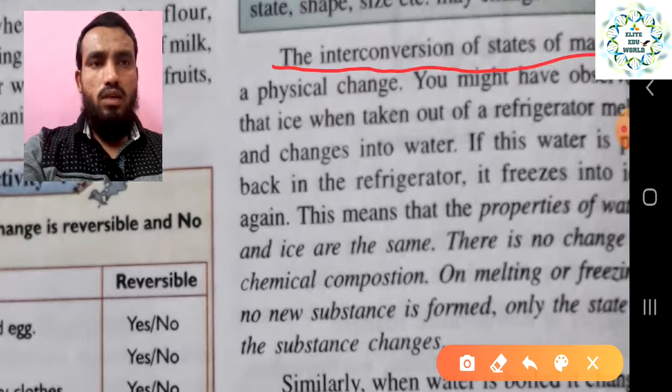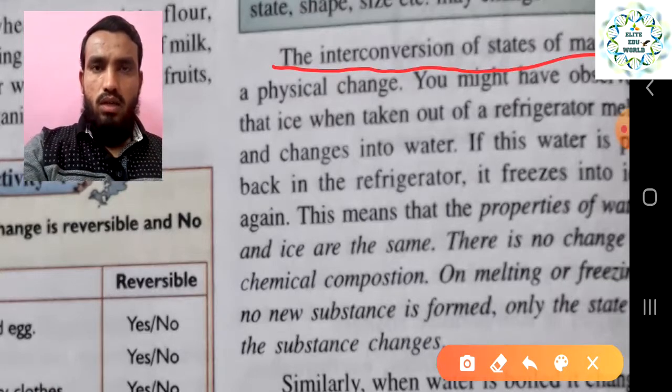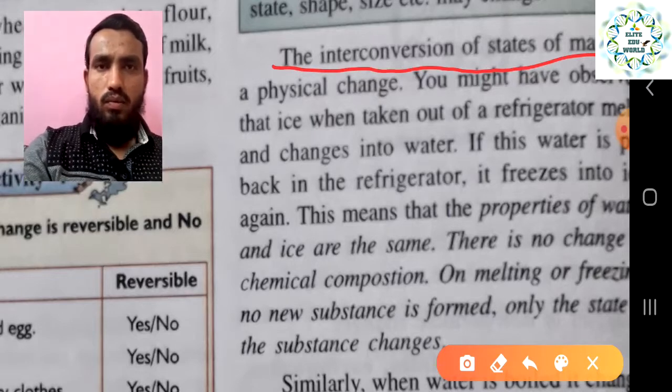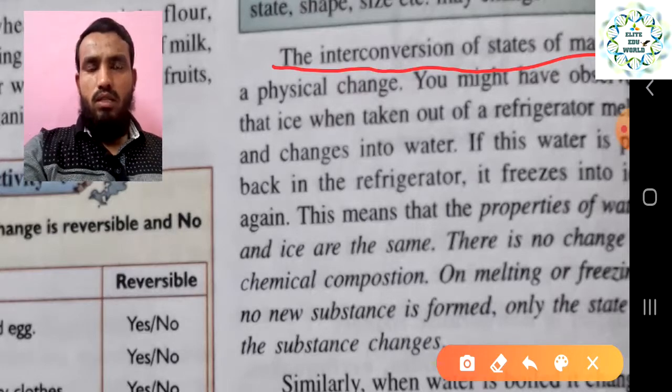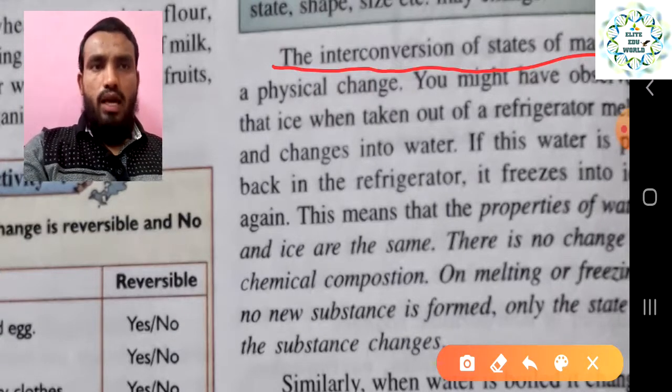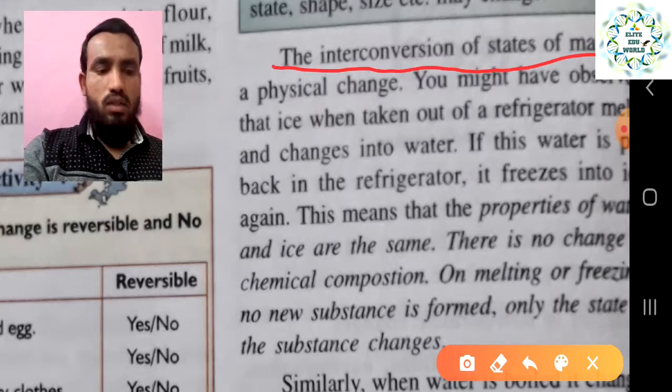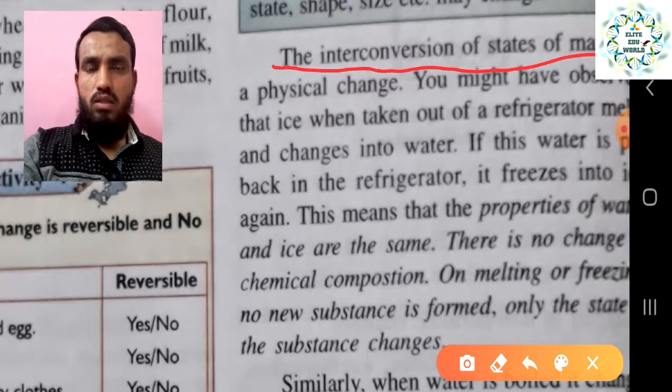Interconversion of states of matter, like from solid to liquid, liquid to solid, liquid to vapor form, evaporation. These are only the physical conversion of the matter, right? No characteristics of that matter will be changed, only the physical states are changing. That is called a physical change. And ice is a very good example when we are discussing physical and chemical change.